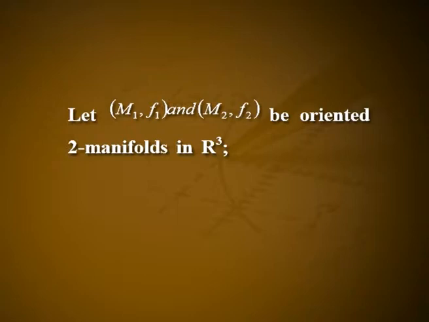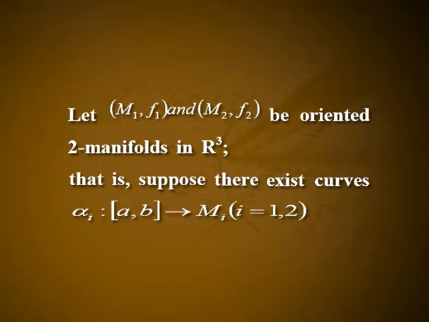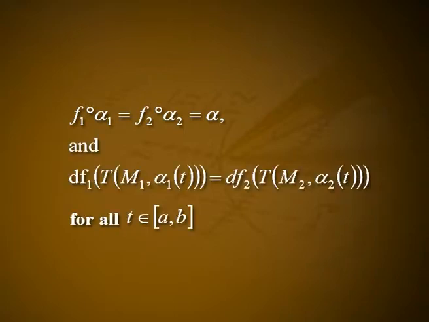Parallel translation on submanifolds. Now we will move on to the next theorem. Let M1, F1 and M2, F2 be oriented 2-manifolds in R3. Suppose there exist curves alpha i from the closed interval [a,b] to Mi for i equal to 1, 2 such that F1 composite alpha 1 is equal to F2 composite alpha 2, which is equal to alpha, and dF1 of T M1 at alpha 1(t) is equal to dF2 of T M2 at alpha 2(t) for all t element of [a,b]. Then parallel translation along alpha is the same in both manifolds.